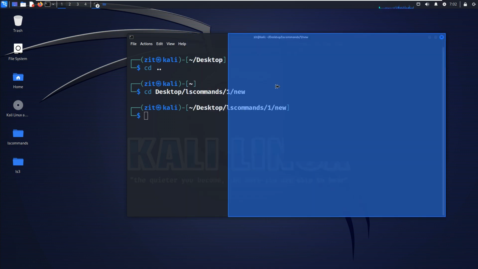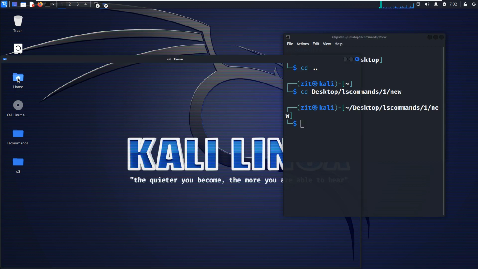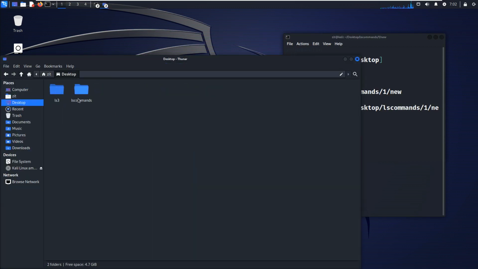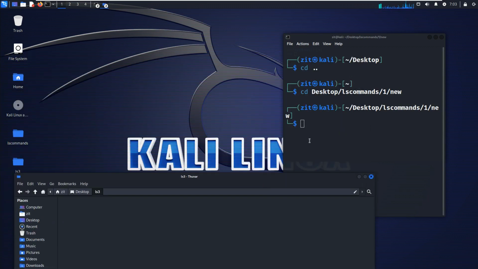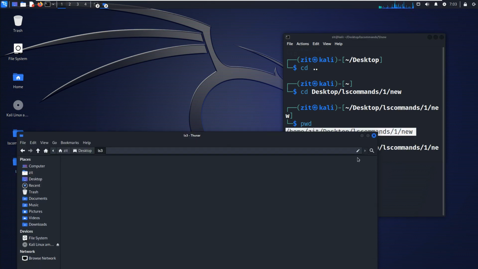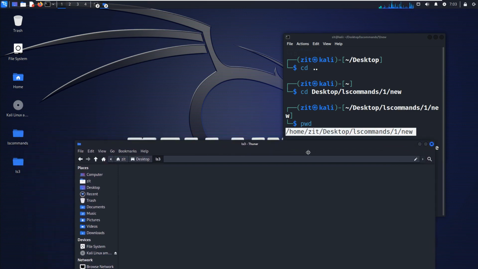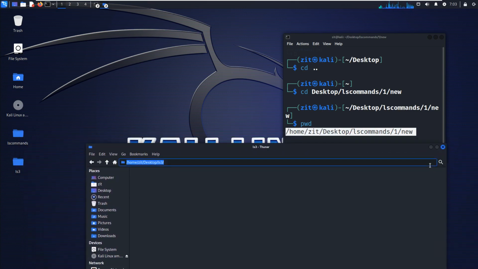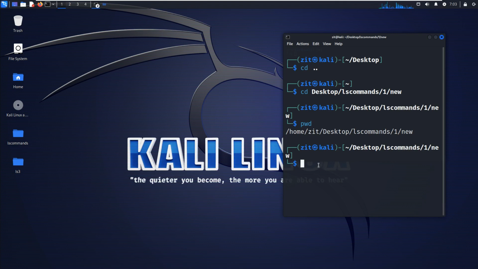I will minimize it a little to show you in graphical form. For example, desktop, ls, see the path there. From this place, I will type pwd, print working directory. See the path here too. They give us the same path. Just have a look: home, desktop, ls commands, and whatever we see there. It is the same. Just learn that we can do it like this too.